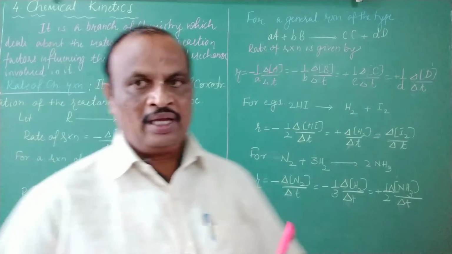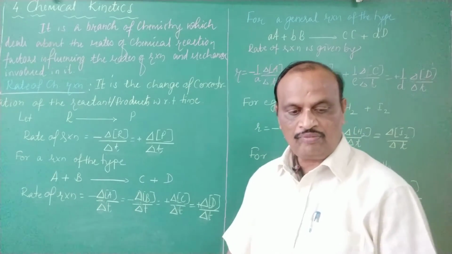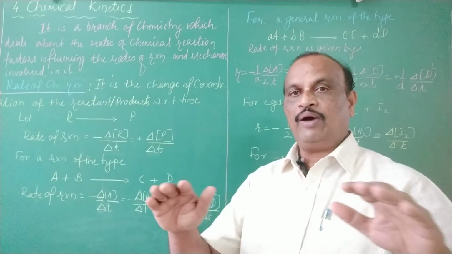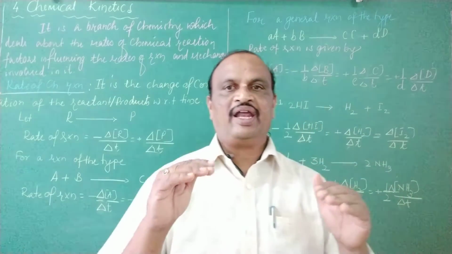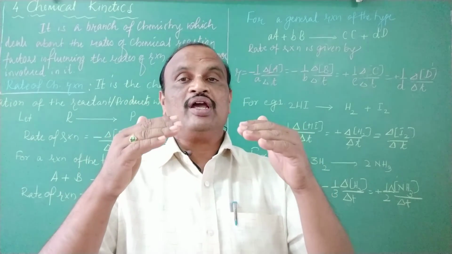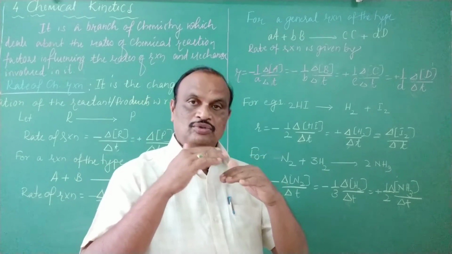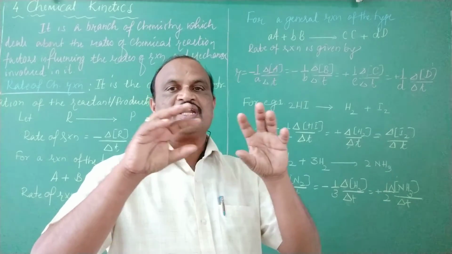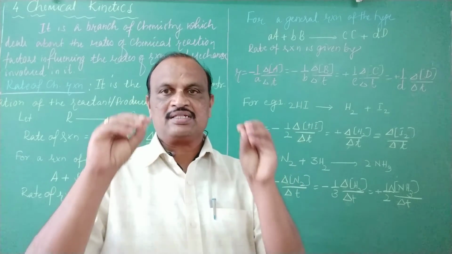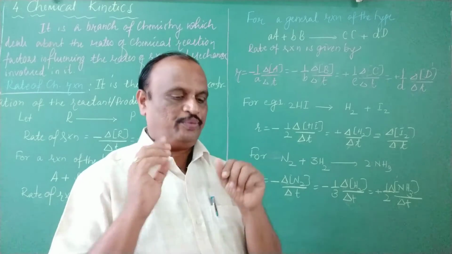Exactly the same as before. The only difference is that in order to bring a unique way of expressing the change of concentration of the reactants and products, their numerical coefficients are written in the denominator. That is, the concentration terms of the reactants and the products are divided by their respective numerical coefficients.